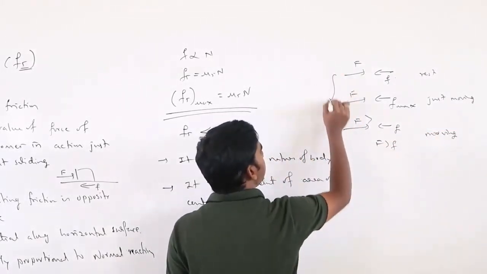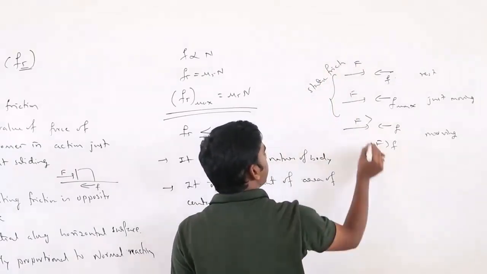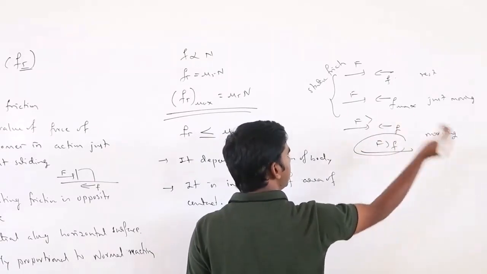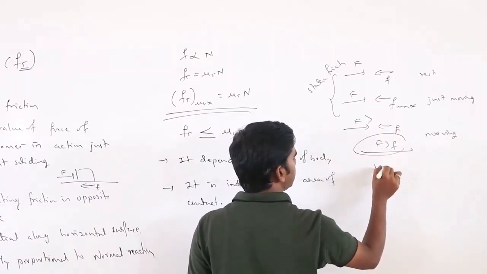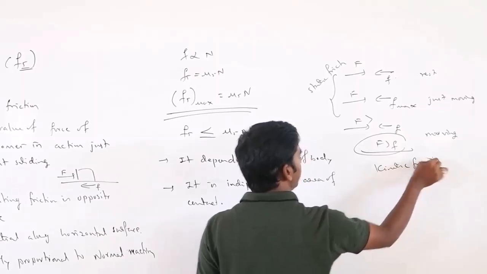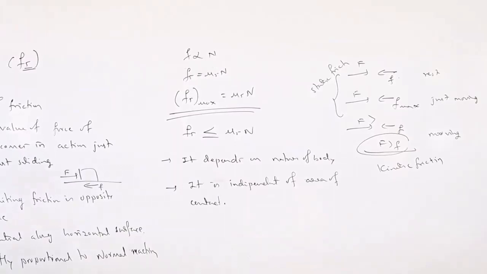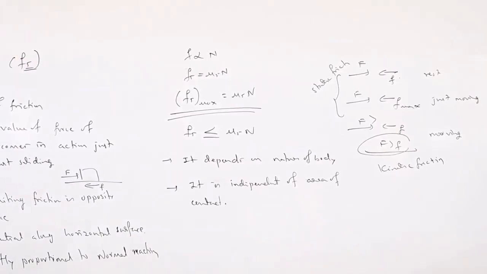Still, this is all about static friction. When the body starts moving, friction still comes in action. That is what we call kinetic friction. About static friction and kinetic friction, there are many things we have to discuss, so we will discuss them in the next class.